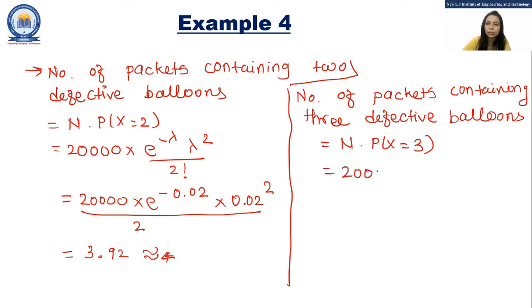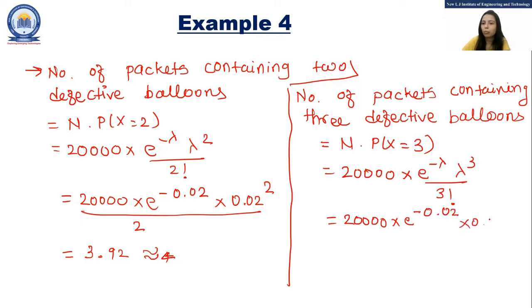So that is equal to 20,000 into e raised to minus lambda, lambda raised to 3 upon 3 factorial. The value of lambda is 0.02. So let's put the value of lambda, that is 0.02 into 0.02 cube upon 3 factorial, that is equal to 6. So this is going to be equal to 0.027, so that is near to 0.